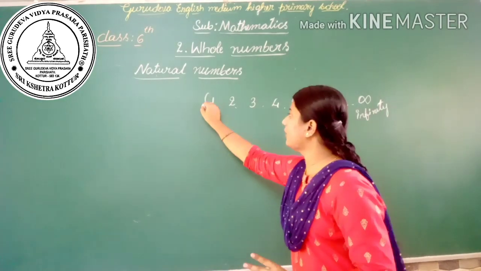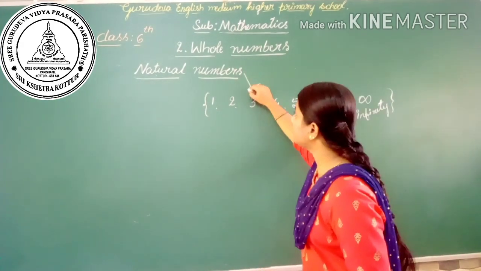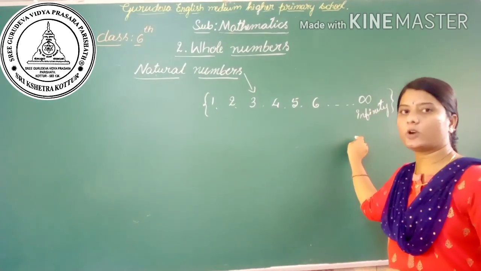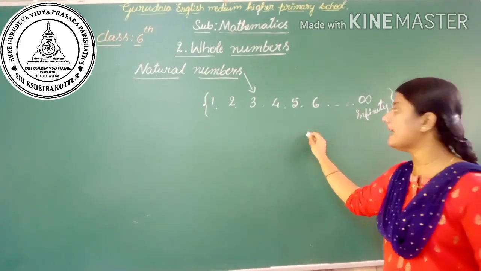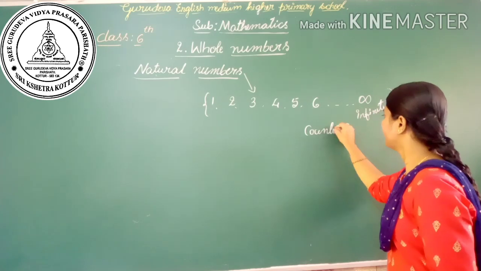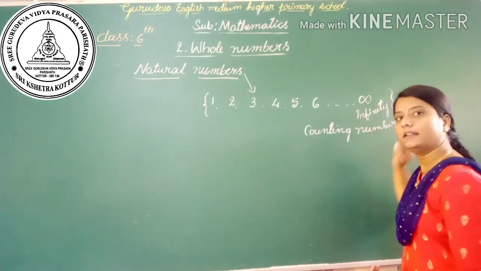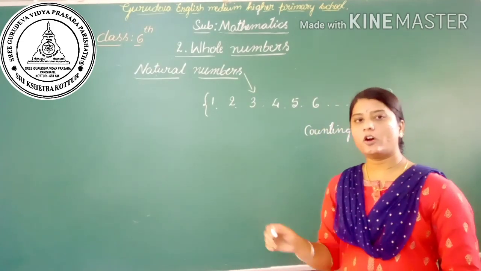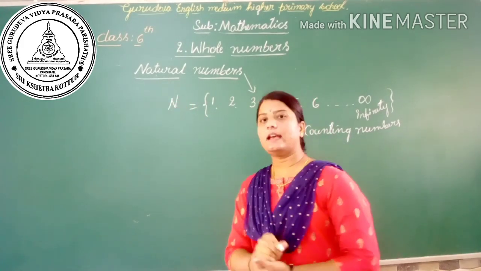So this set of numbers is called natural numbers, and these numbers are also called counting numbers. Then next, this set of natural numbers is denoted by the capital letter N.